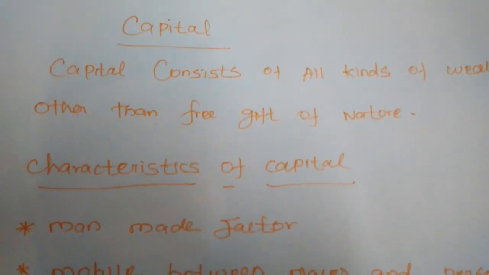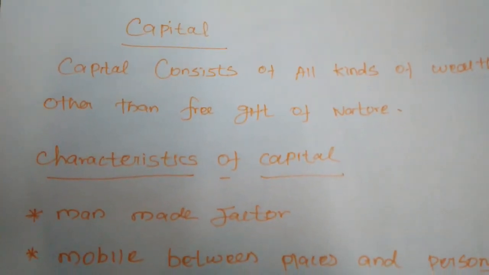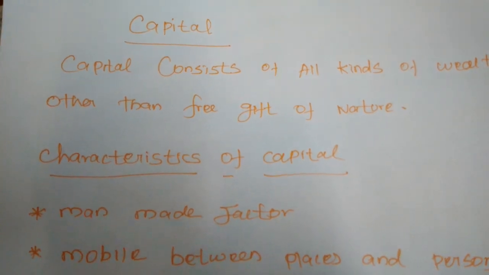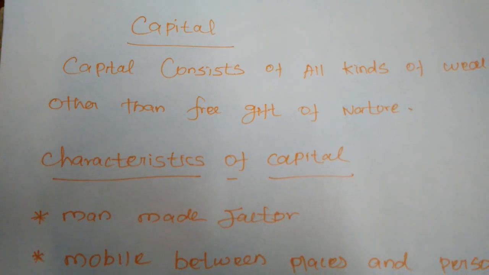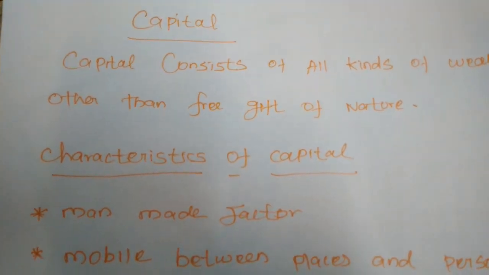Here we have to note one thing, as we studied last day itself. All capital is wealth, but all wealth is not capital.